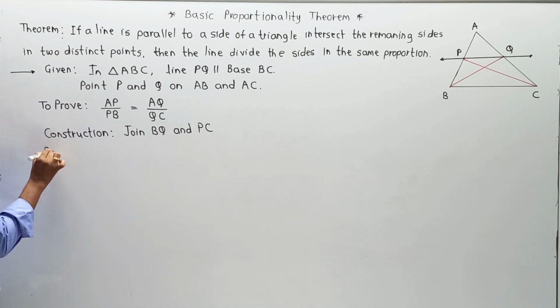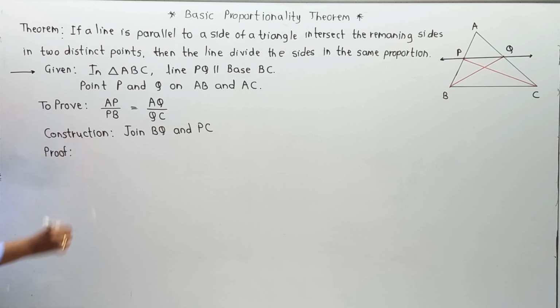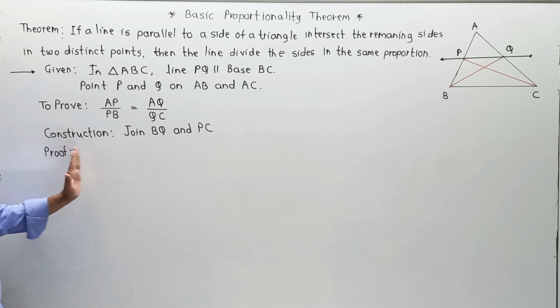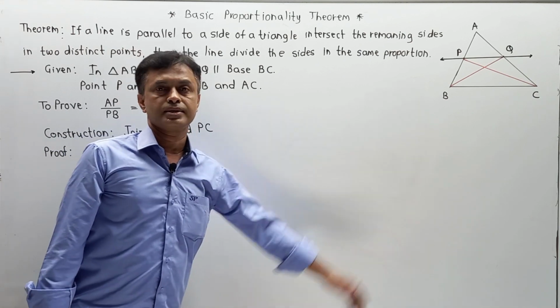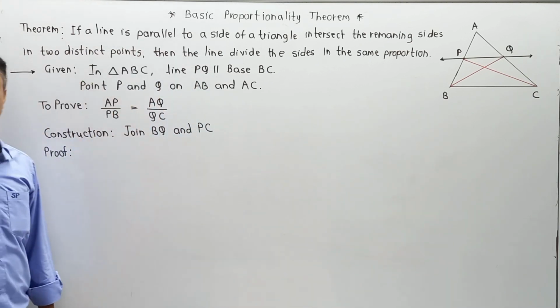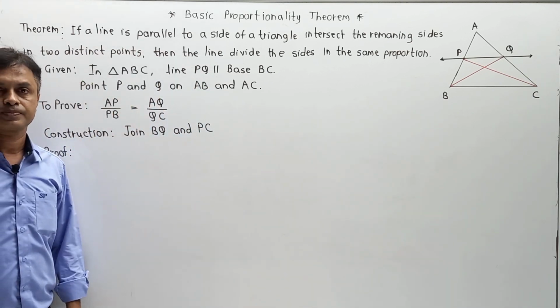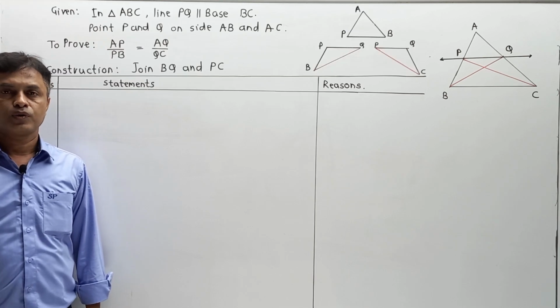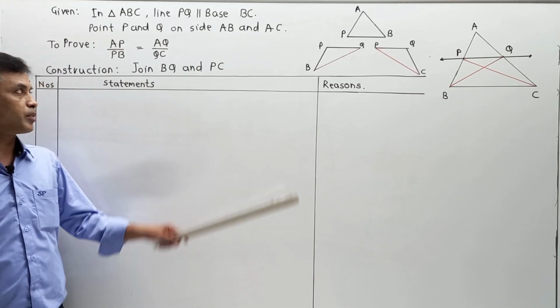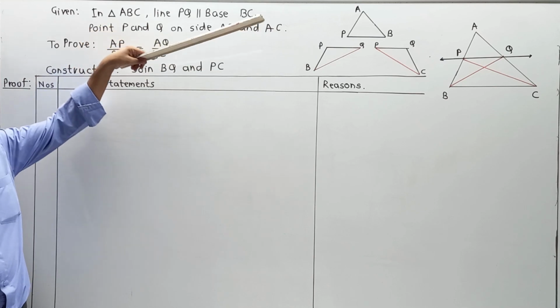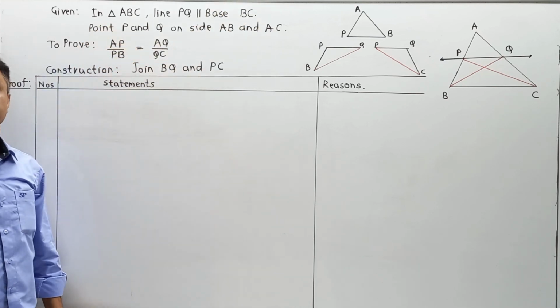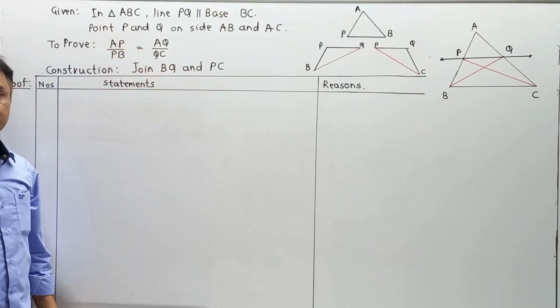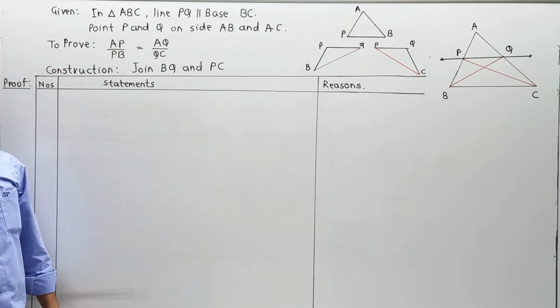So the part of proof. No doubt, in case of a proof, we are going to write the answer in the form of number, statement and reason. So we are going to create a structure: number, statement and reasons. So please pay attention to the next part. Now for additional part, we have done some modification. We have shifted this data upward and the rest of the part so that we can clear the entire proof in one section. Now please pay attention.